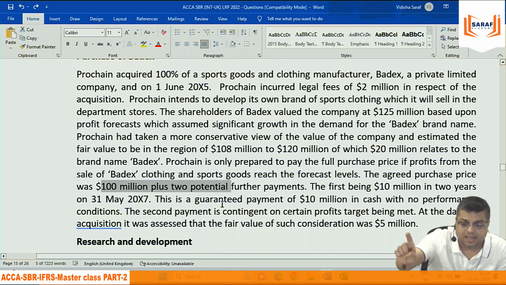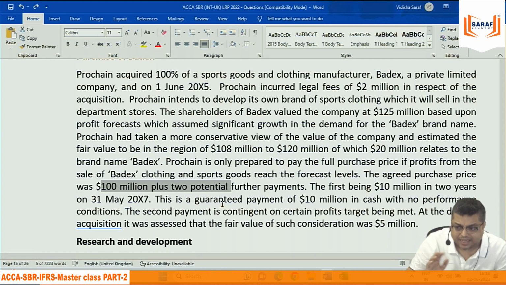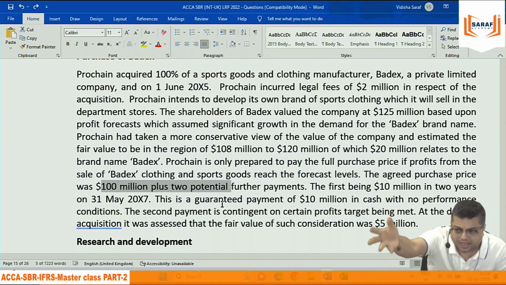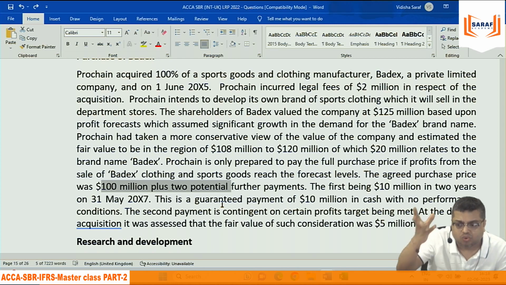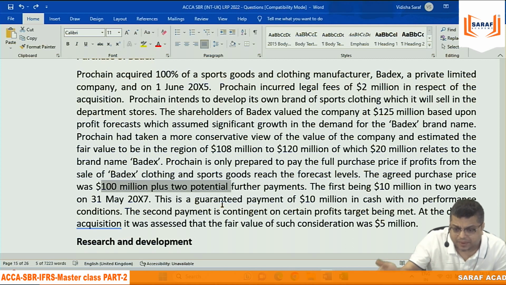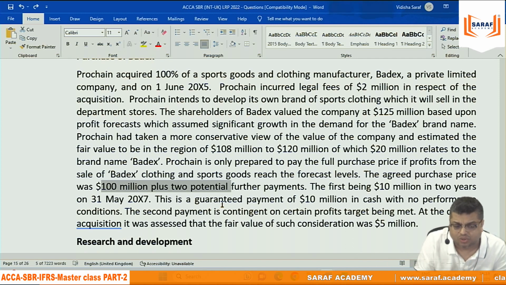These are the total consideration given to acquire the business. They will be compared with the net assets of the company. The net assets are identifiable assets. Identifiable assets are not only those assets which are in their balance sheet, but also those which may not be there but can be identified, whose fair value can be identified. And whatever we pay extra is called goodwill. I don't know their identified assets value here, but we can calculate the present value of the consideration: present value of 10, plus 5, plus 100. We can say this is the cost of acquisition, and this will be compared with the identified assets' fair value. If we are paying more, that will be treated as goodwill.